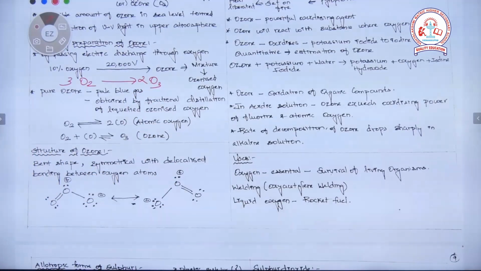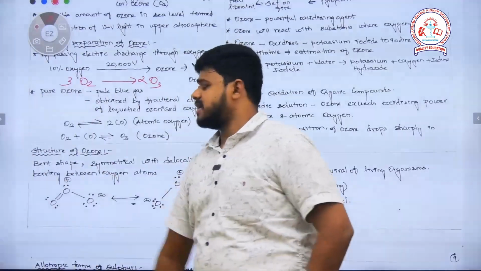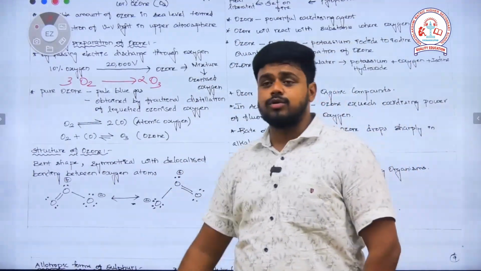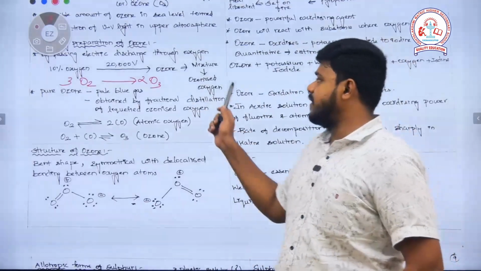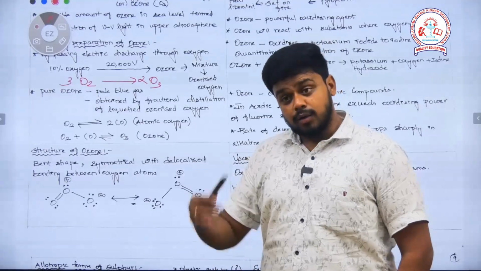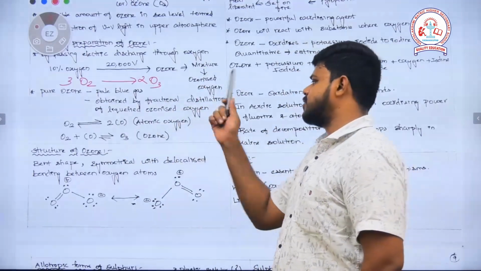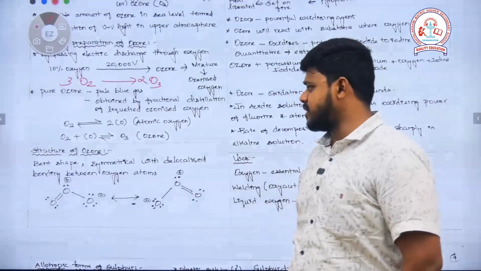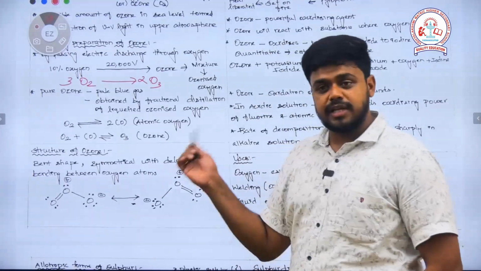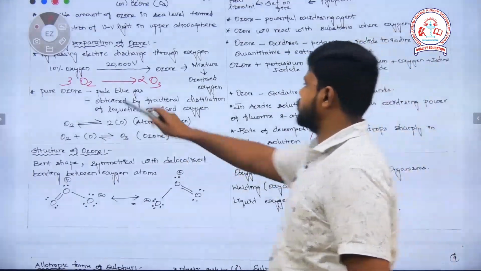Pure ozone exists in the form of a pale blue gas, and it is obtained by the fractional distillation of the liquid ozone and oxygen, which means whatever we have got here, I have to fractionally distill it, so that ozone distills at a different temperature and oxygen distills at a different temperature. This is the preparation method of ozone, as I discussed already: it forms nascent oxygen, which further reacts with molecular oxygen to form ozone. Then regarding the structure of the ozone.